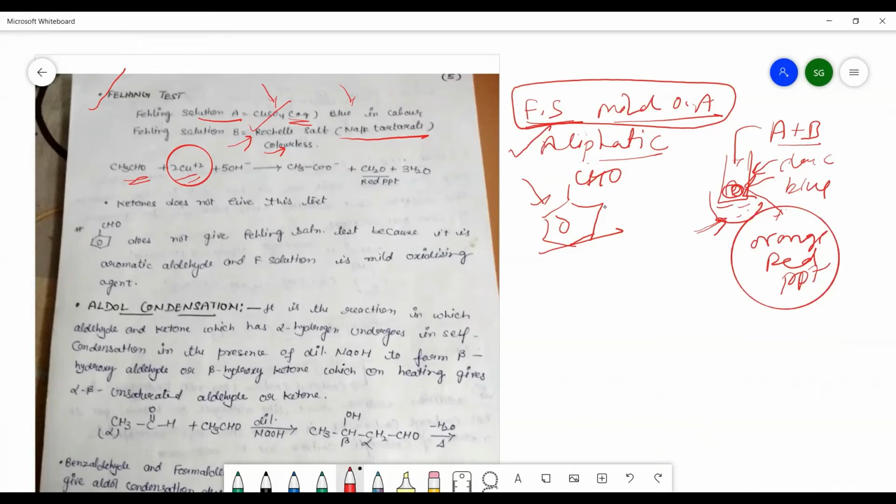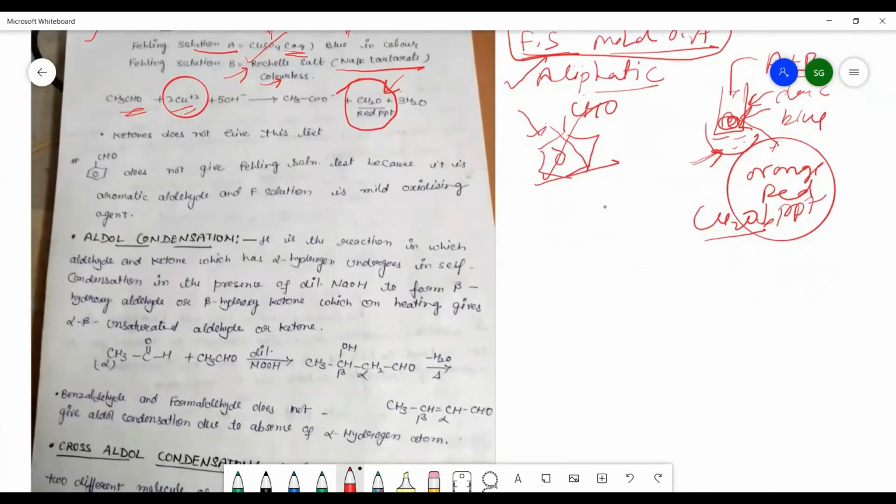A precipitate will appear to indicate the presence of the aldehydic group. But you can't use this test to detect the presence of benzaldehyde. The red precipitate formed will be Cu2O, an orange red precipitate. It's a very good precipitate you will see in your test tube in your labs, because it is a functional group detection in your practical syllabus also.